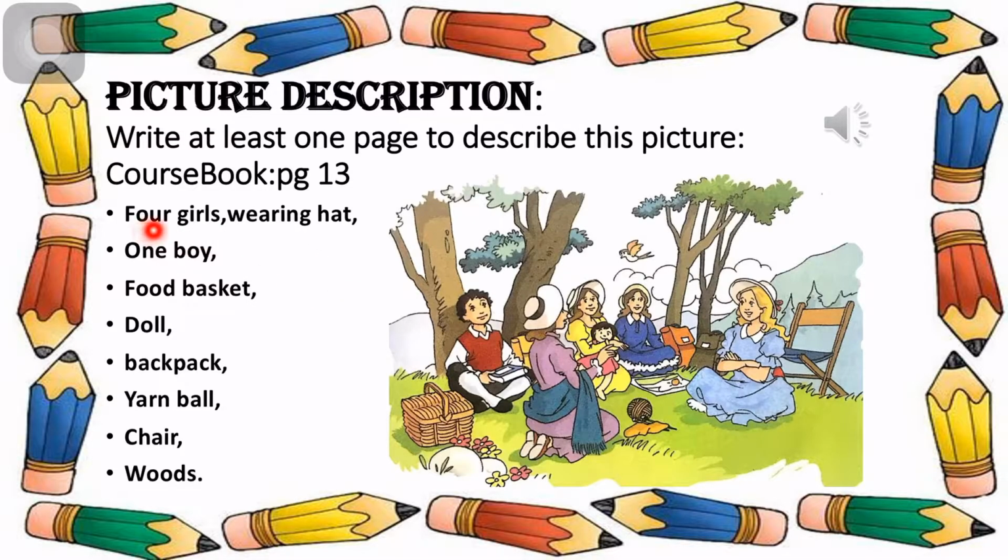You can see four girls and they are wearing hats, white hats, and you can see one boy sitting near the tree, and he is holding a book in his hand. Then you can see a food basket, a doll in one girl's hand, then backpacks, yarn balls and their yarn sticks, a chair, and they are sitting in a garden. You can say it's a garden, you can say it's woods, anything you want to write. Just write only 10 sentences.